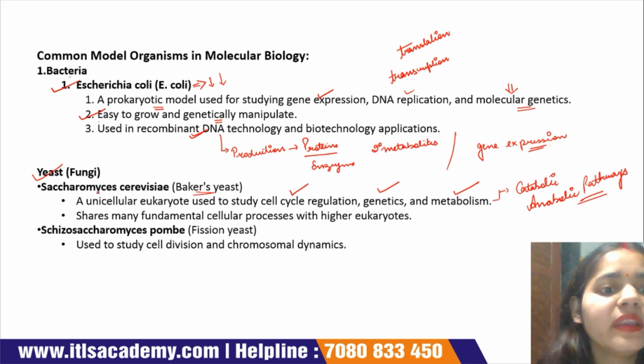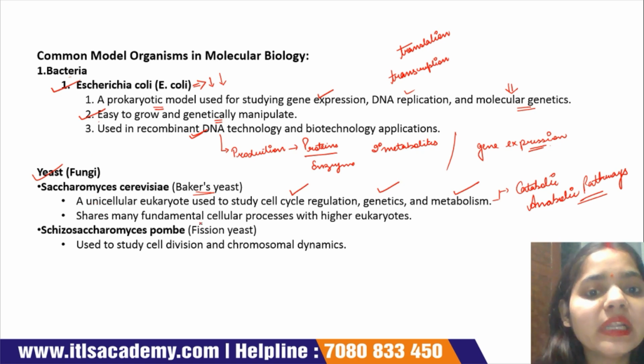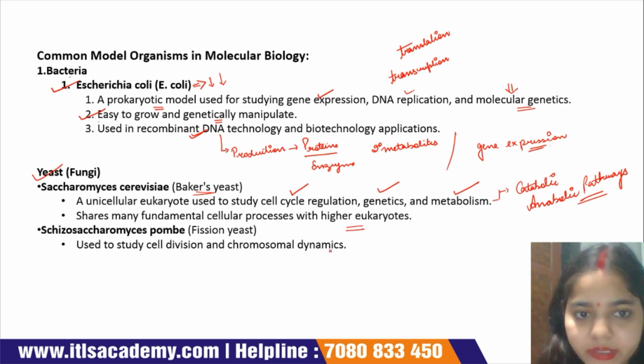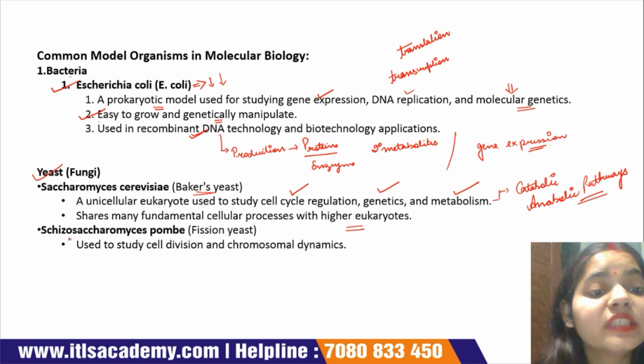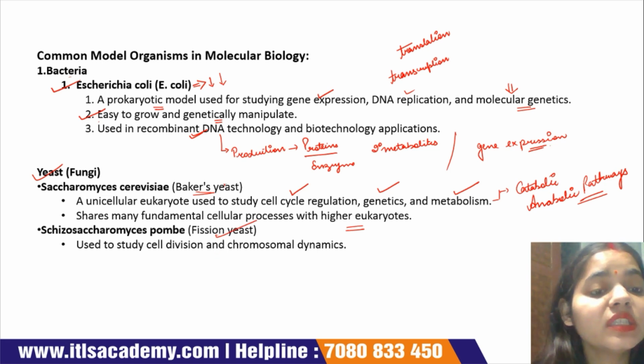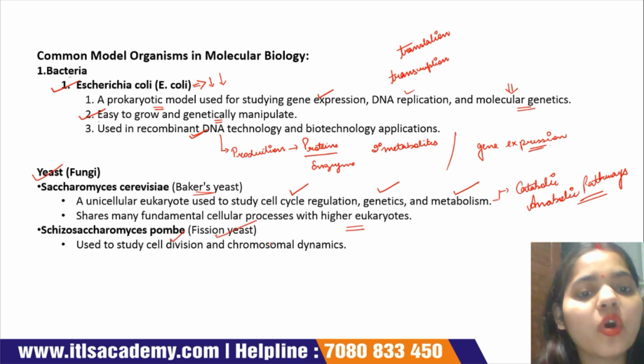Okay, and this yeast shares many fundamental cellular processes with higher eukaryotes. Next is Schizosaccharomyces pombe. This is also known as a fission yeast, and it is used to study cell division and chromosomal dynamics.